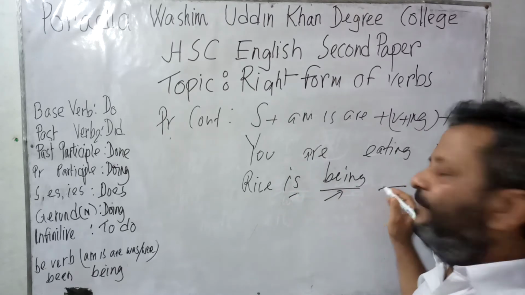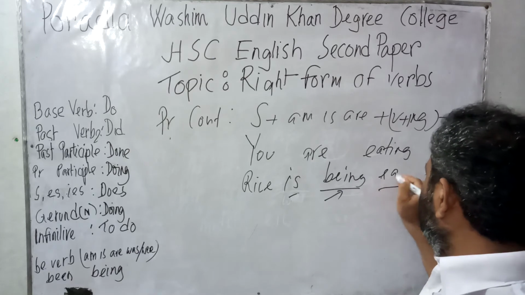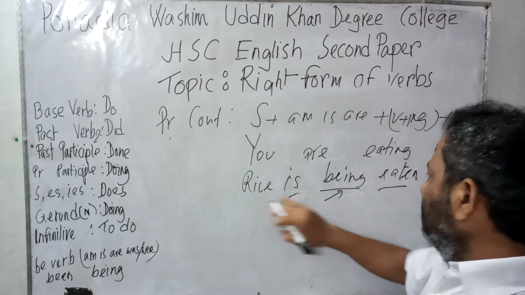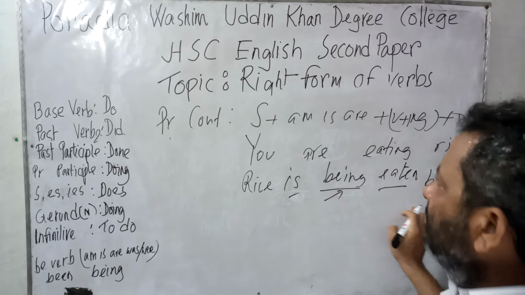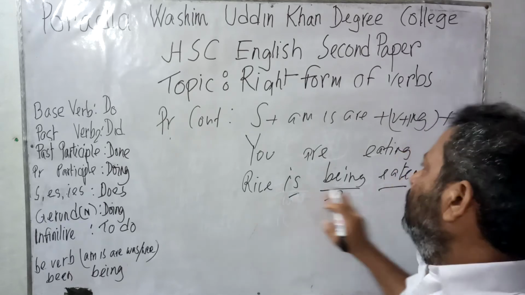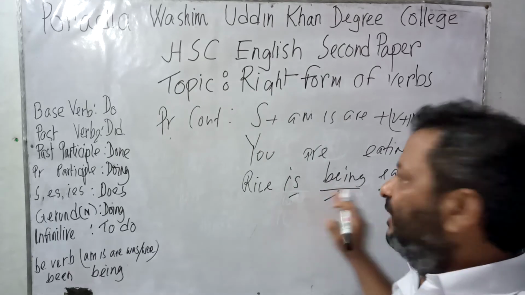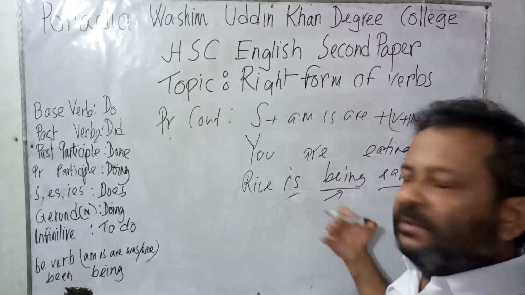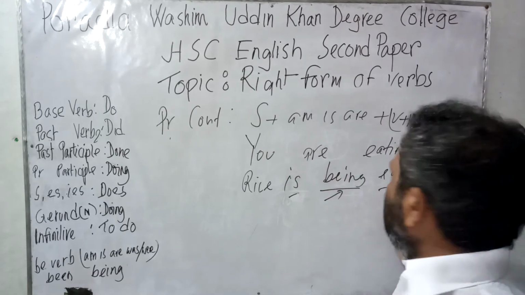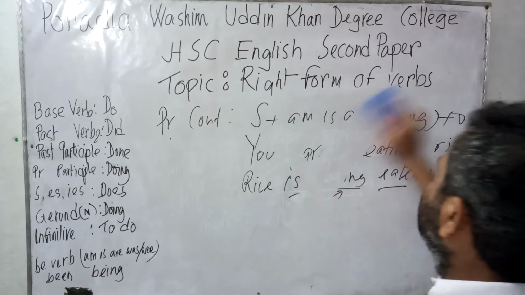So positively the verb 3 form of eaten would be given here. So rice is being eaten by me. As long as we know the uses of voice, we can find out the right form of verb here easily.